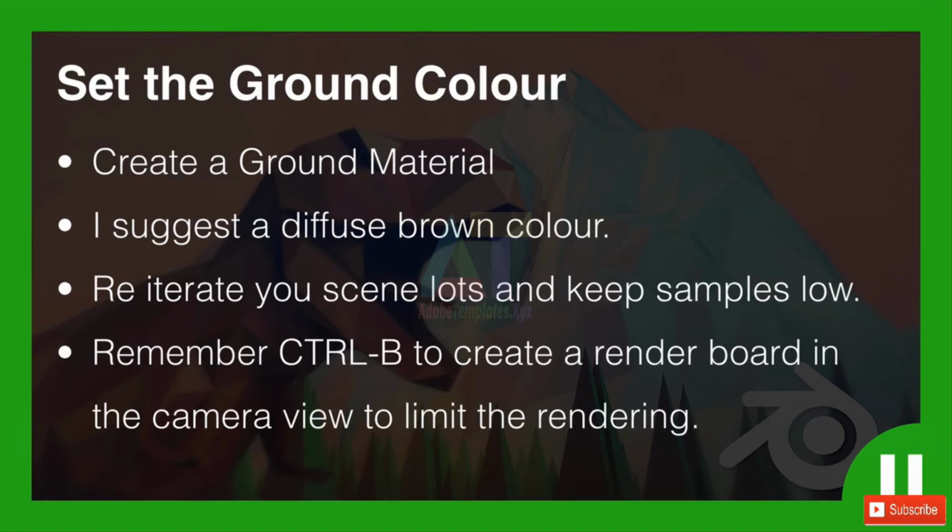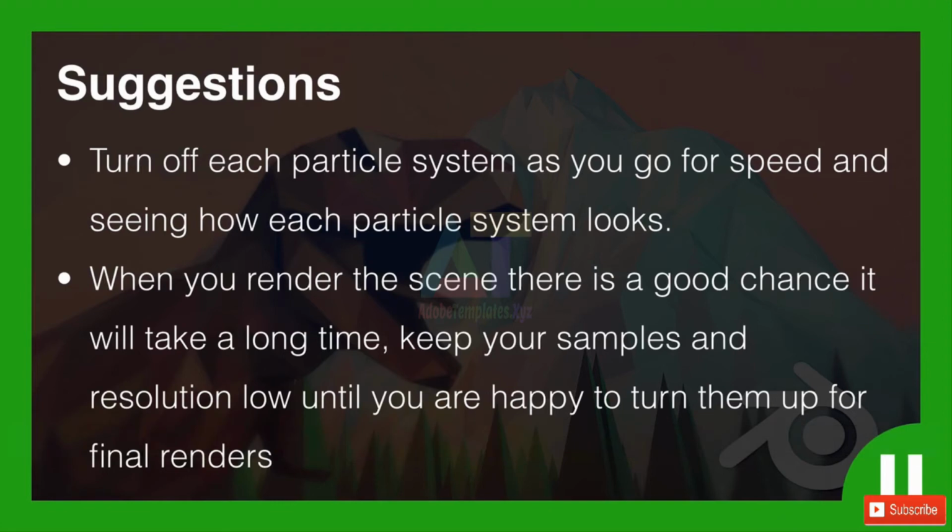And remember, Control and B to set a render border in the camera view to mimic where you're rendering. So to give you some more suggestions, turn off each particle system as you go for speed and seeing how each individual particle system looks. And then finally, when you render the scene, there is a good chance it will take a long time. So keep those samples and resolution low until you're happy to turn them up for final renders.